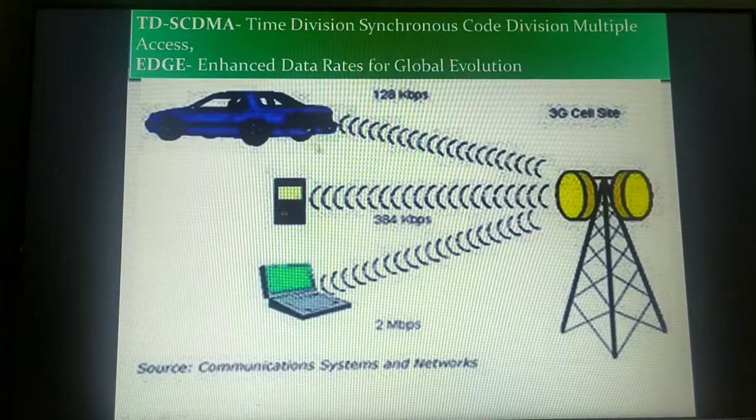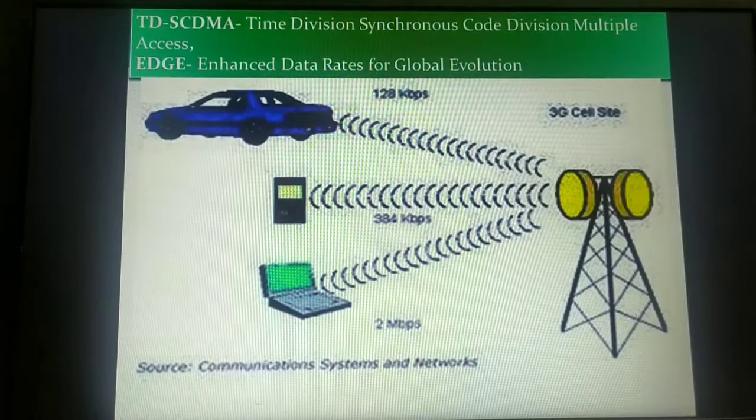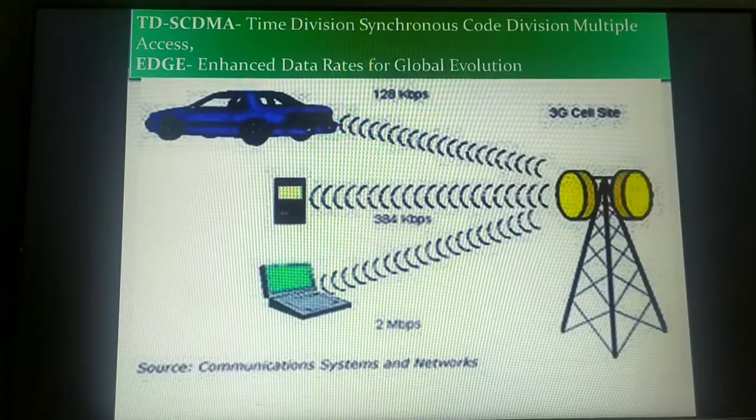And if he is moving in a car, then he can experience almost 128 kilobits per second data transmission speed. You may ask why it is less when we are moving in a car. Whenever you are moving in some vehicle out of your city, you may experience very poor internet, or instead of 4 signal strands, you may see only 2 strands or 1 strand. Why? Because you will be moving away from the antenna coverage. That is the reason the data speed is less whenever you are moving in a car.